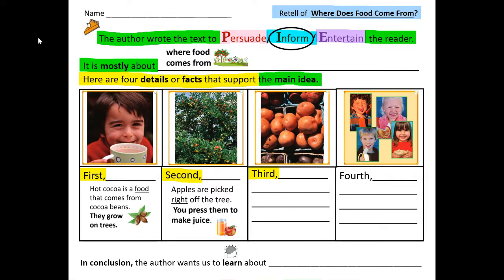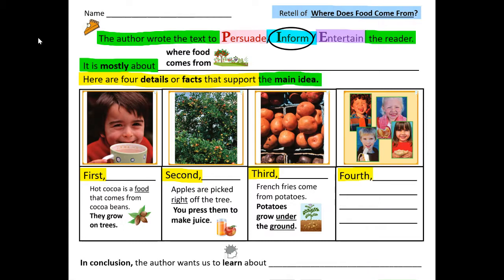Third, where do potatoes grow? Third, potatoes grow, well, French fries come from potatoes, and potatoes grow under the ground.